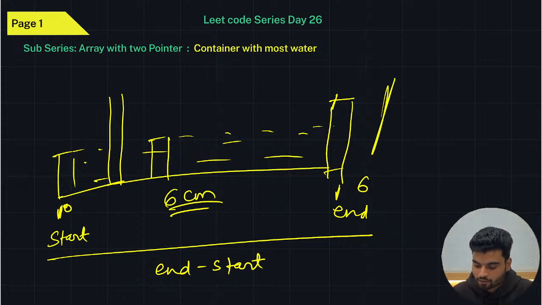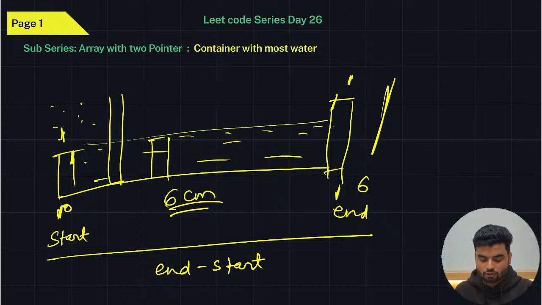Now you want the height. What will be the height? The height of the smallest pole between both the poles, from the start and end. Take the height of the smallest one. Why? Because if this is not the taller one, you cannot store the water here. Water can come up to here only. So you just need to find the area between the smallest pole's height and the maximum distance between these poles. You multiply it, you will have the area. You compare with the previous value, and whatever is smaller, you leave that.